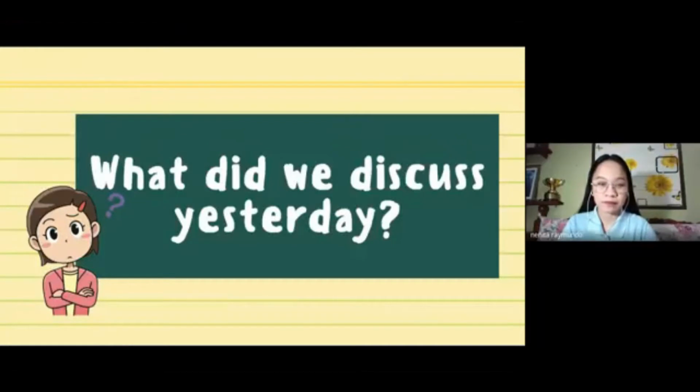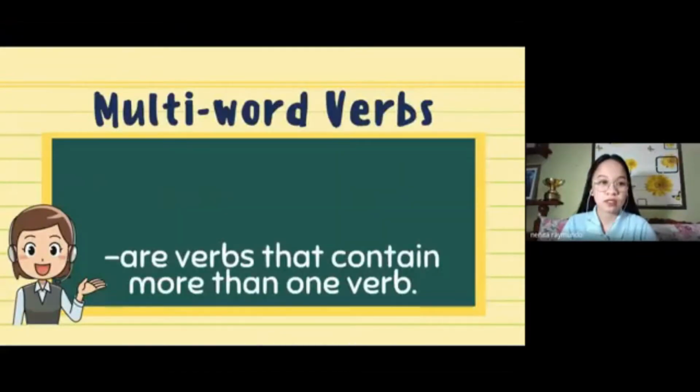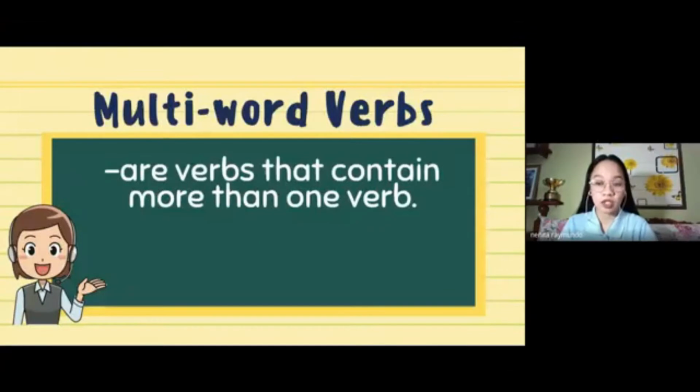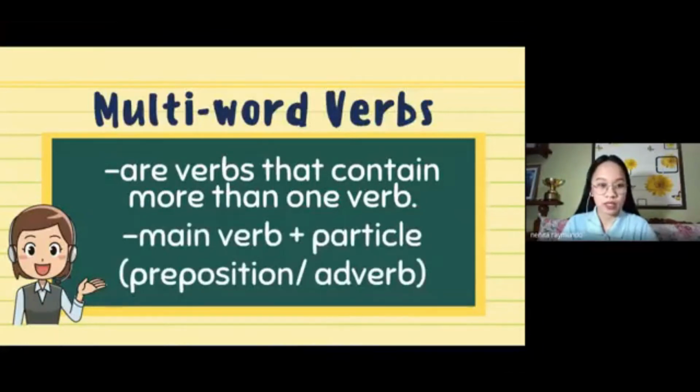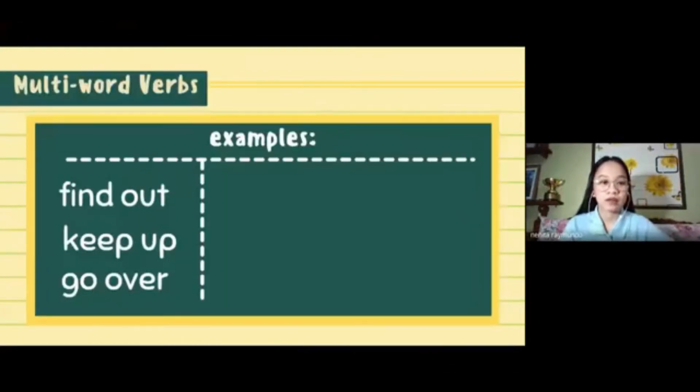Okay, that's correct. So multi-word verbs, just like what Jaja said, is a combination of a verb and a particle or a preposition, right? It is a combination of a main verb plus a particle. The particle can be a preposition, an adverb, or a simple particle. Also, yesterday, we talked about different kinds of multi-word verbs. Here are the examples that we had yesterday. Do you still remember, girls?